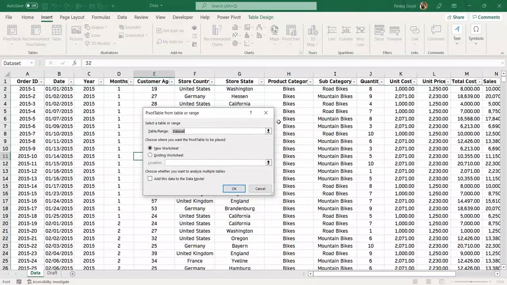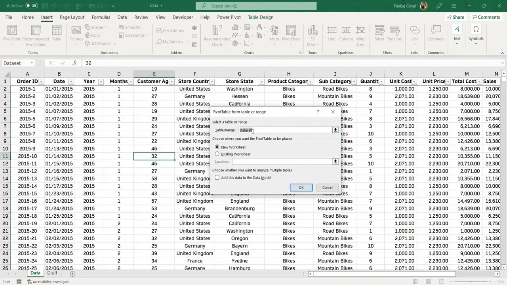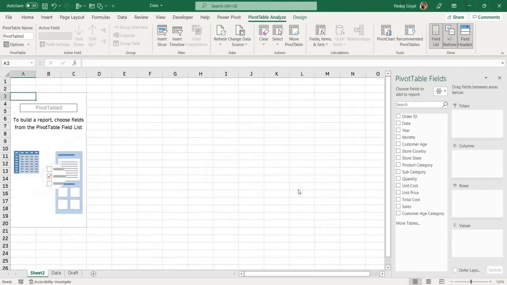Now a new pop-up box will appear, which would ask for the table or range you want to create the pivot table of. You can see it's already stating our dataset because we have given this name. So Excel automatically picked up the dataset as the input range. Now we want to create this pivot table on a new worksheet, so let this radio button be, and click on OK. Now a new worksheet would be created which contains this pivot table.